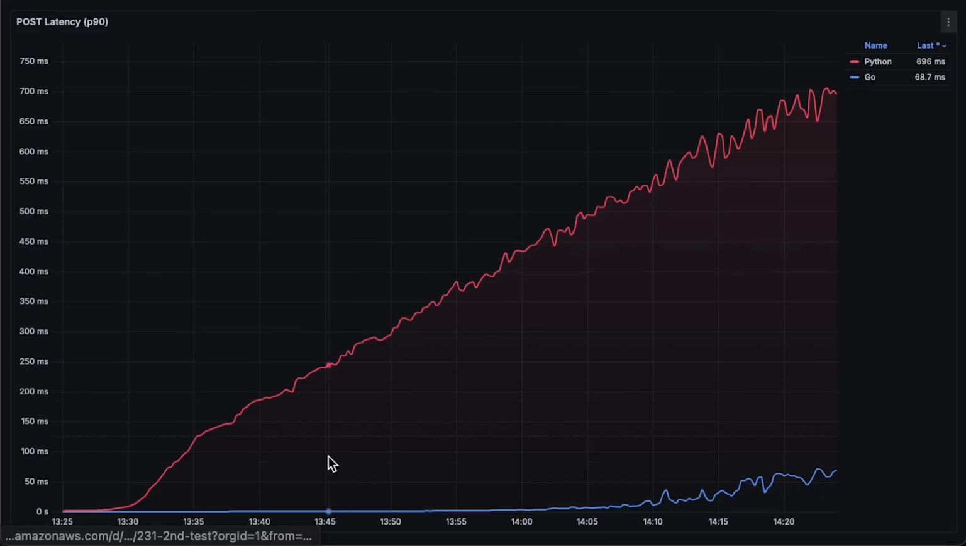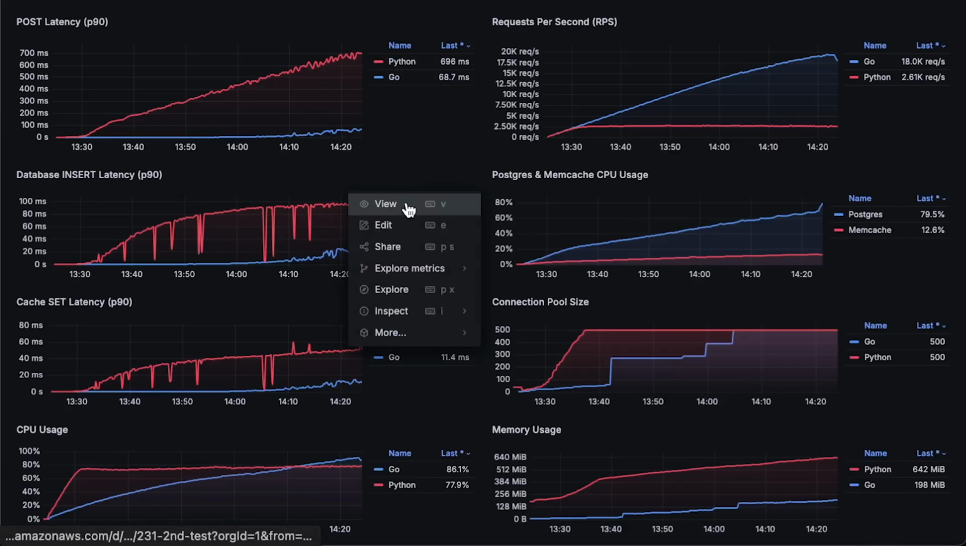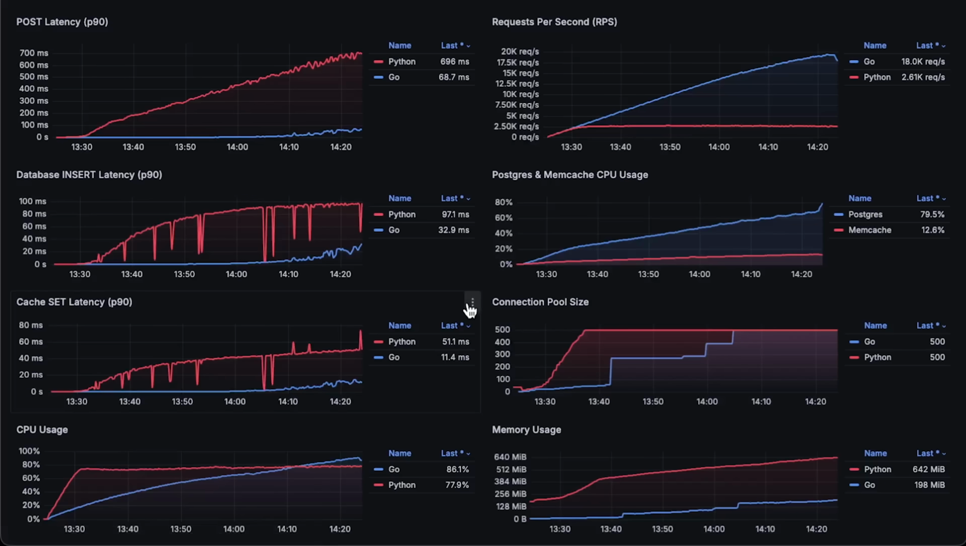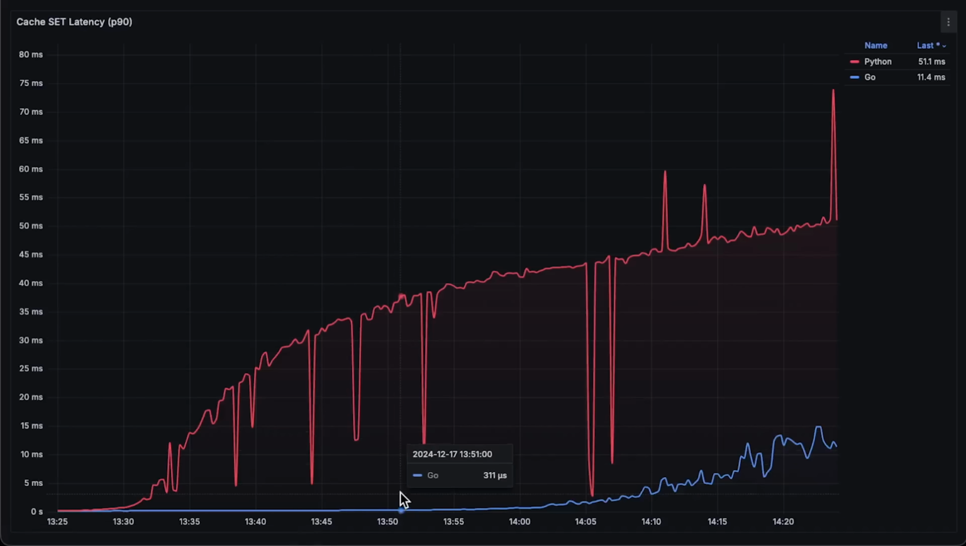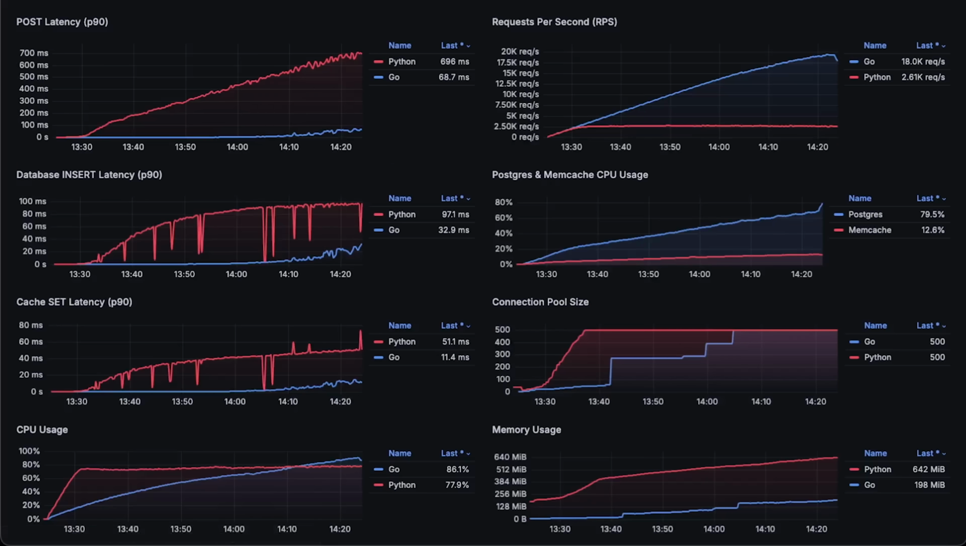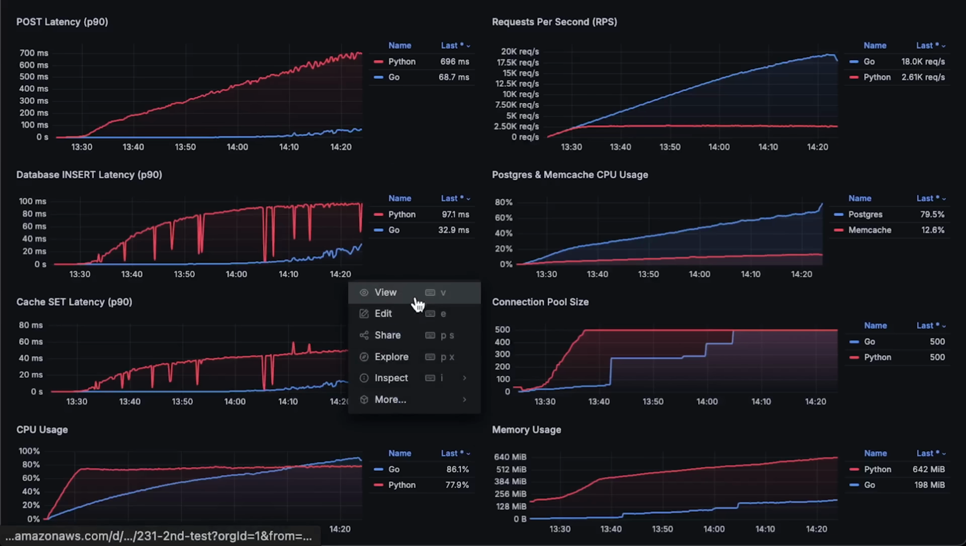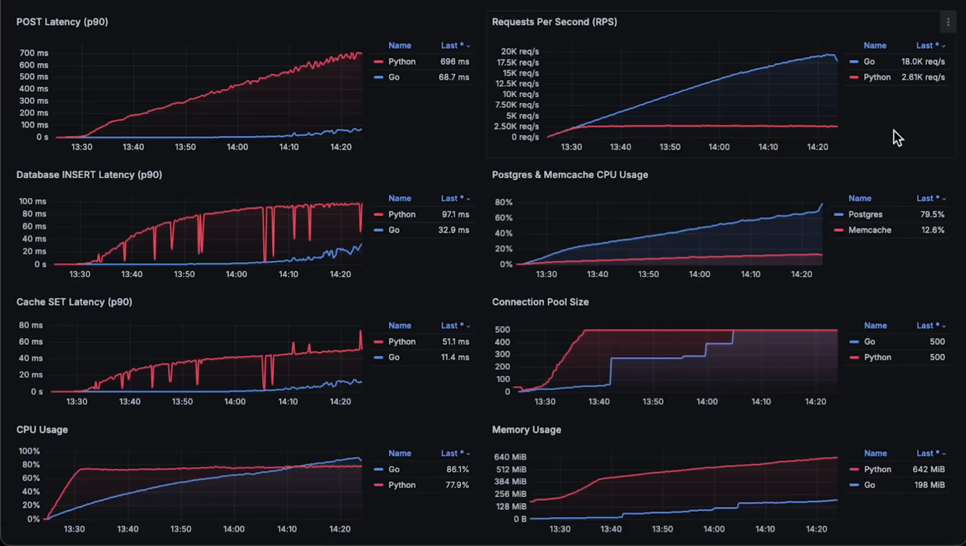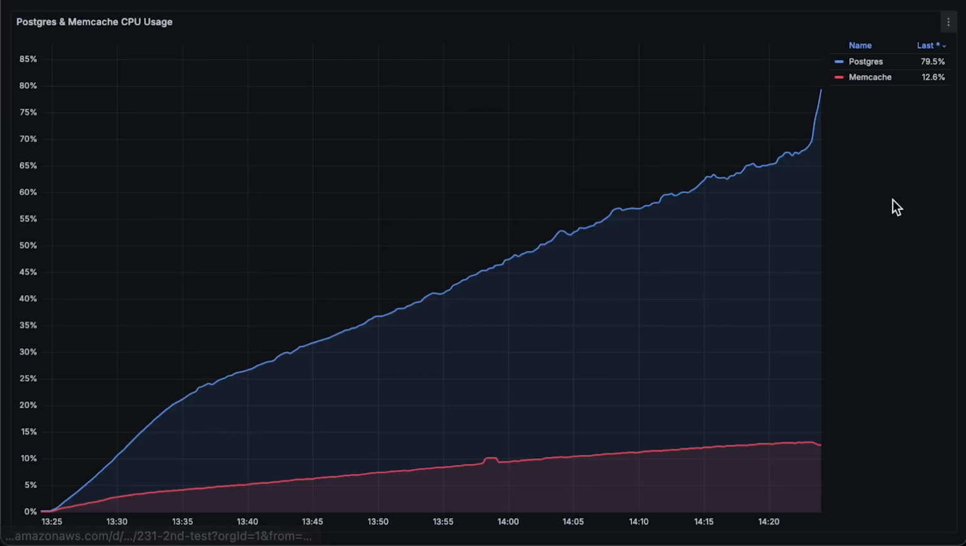Next, we have overall latency for the post request. Next, we have latency for the database operations. Then cache latency, CPU usage, next, we have CPU usage for the Postgres and Memcache itself.